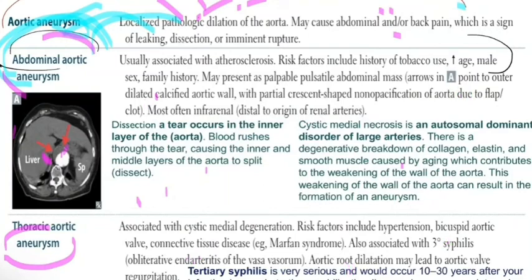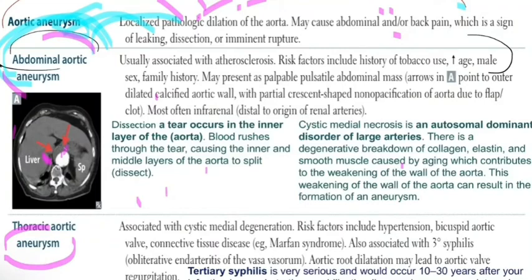Now, what is tertiary syphilis? Syphilis is caused by bacteria. Tertiary syphilis is very serious and occurs 10 to 30 years after your infection with syphilis begins.